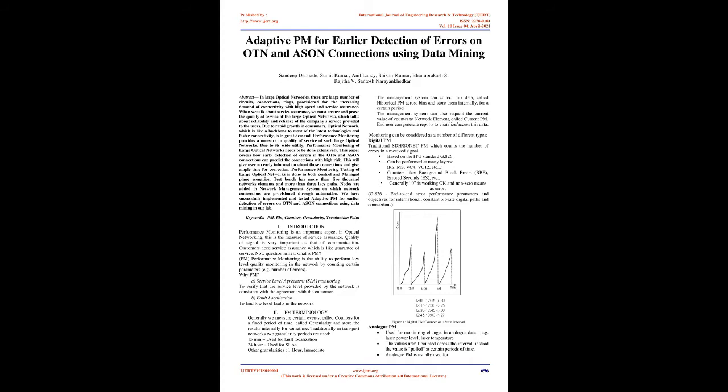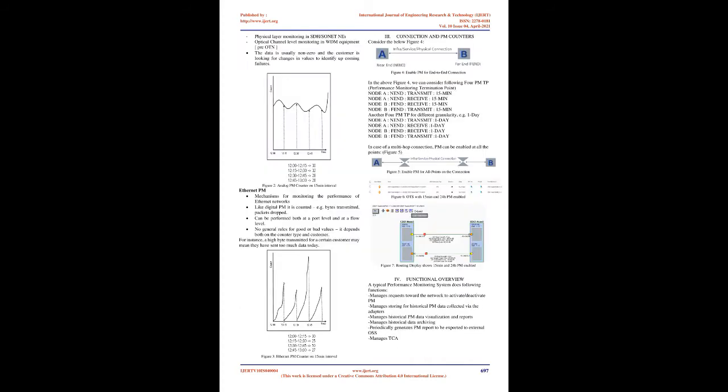Why PM? A. Service level agreement, SLA, monitoring: to verify that the service level provided by the network is consistent with the agreement with the customer. B. Fault localization: to find low-level faults in the network. 2. PM terminology. Generally we measure certain events, called counters, for a fixed period of time, called granularity, and store the results internally for some time.